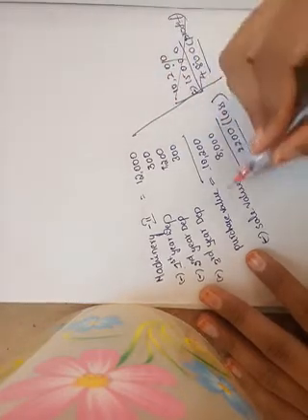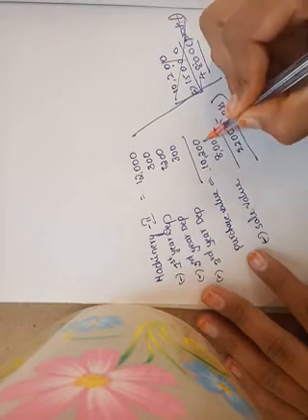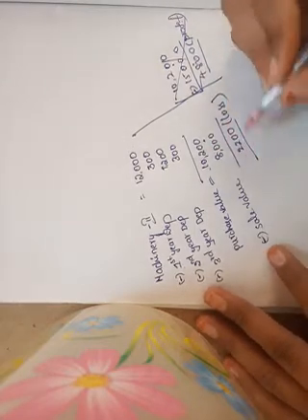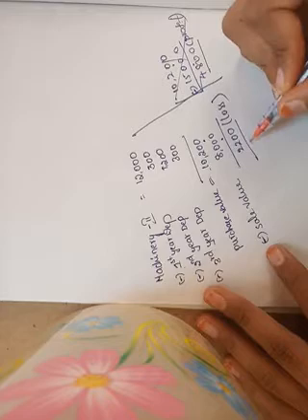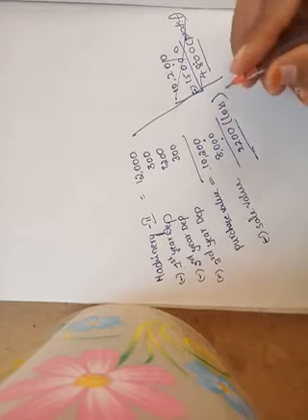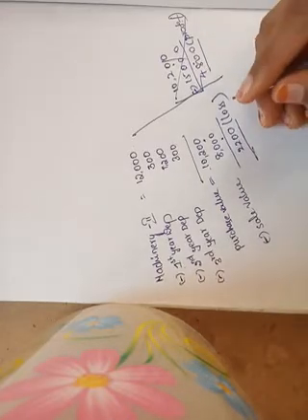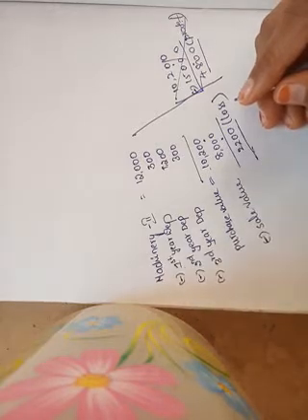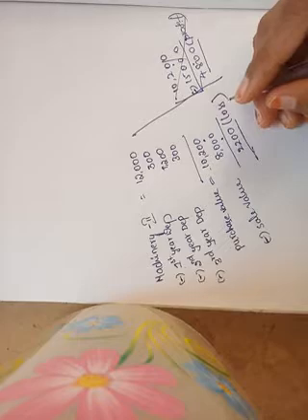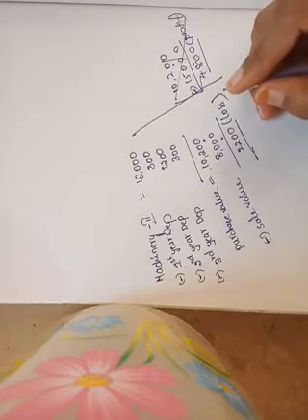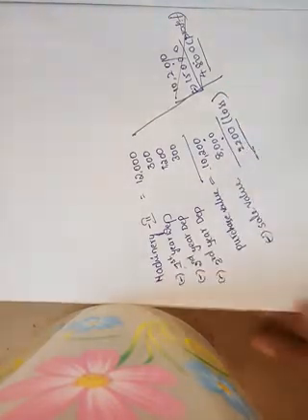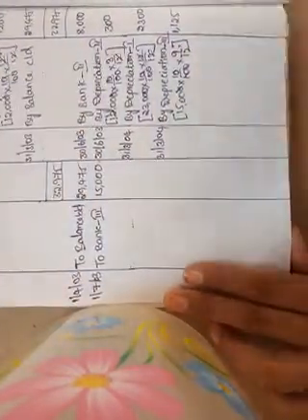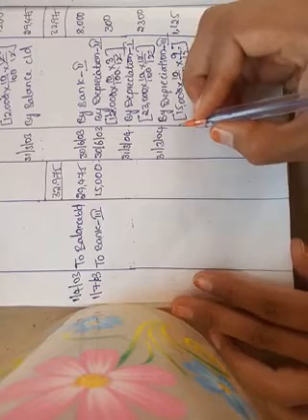But in our problem, the purchase value is 10,200. How much is the sale value? Rupees 8,000. Then how much is the loss? 2,200. When there is a loss on sale of an asset, what is the journal entry? Profit and loss account debit to asset account. Here the asset is machinery account. Profit and loss account debit to machinery account.